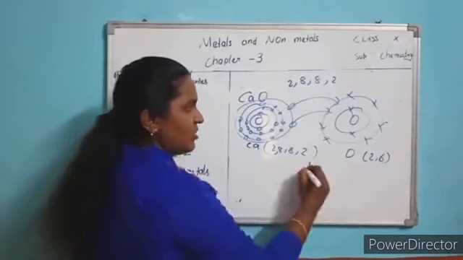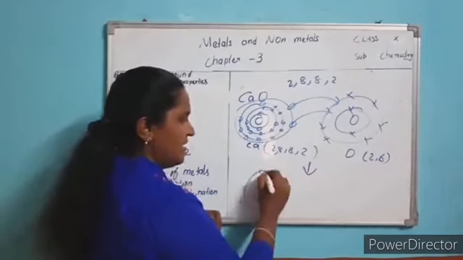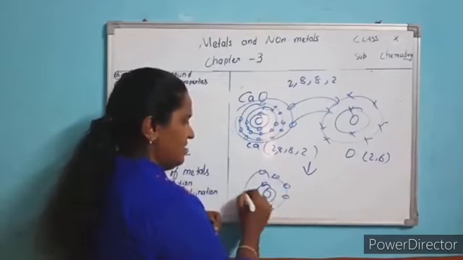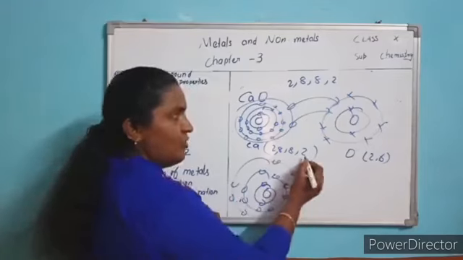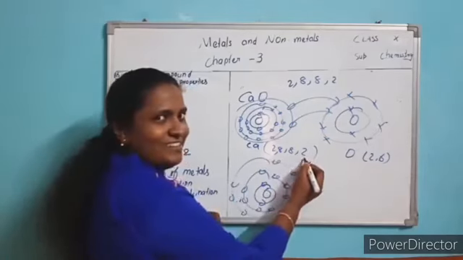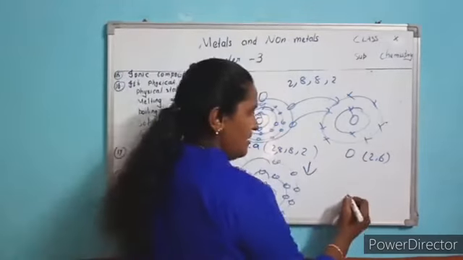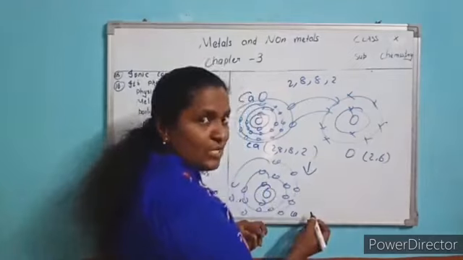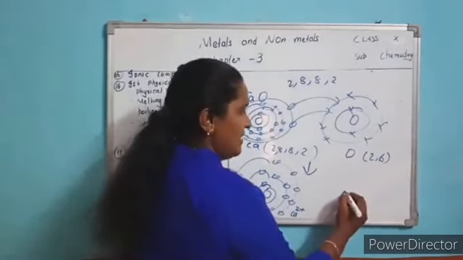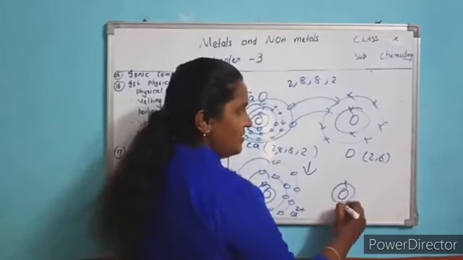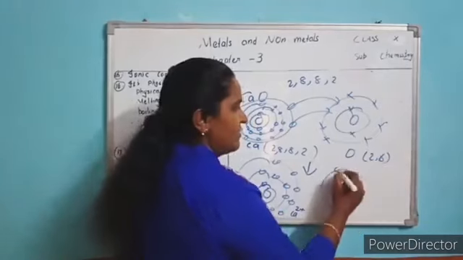So after that, next structure, what will you do? First shell 2 electrons, second shell 8, third shell 8. Don't draw the last shell, because it is donated. Now here oxygen, and this is calcium. After donating, what charge has calcium? 2 plus, because 2 electrons are donated. Oxygen: first shell 2, second shell how many? 2 gained, no? So 6 plus 2, 8.